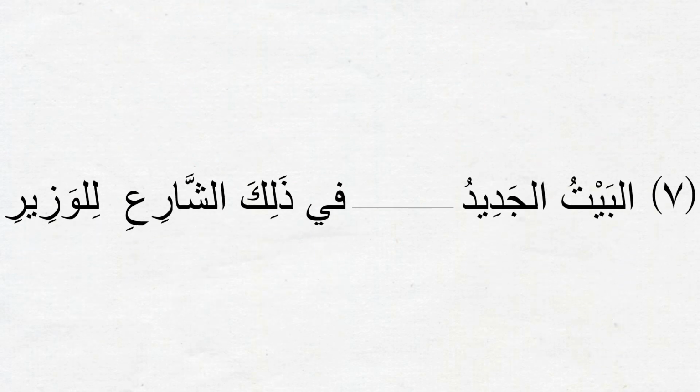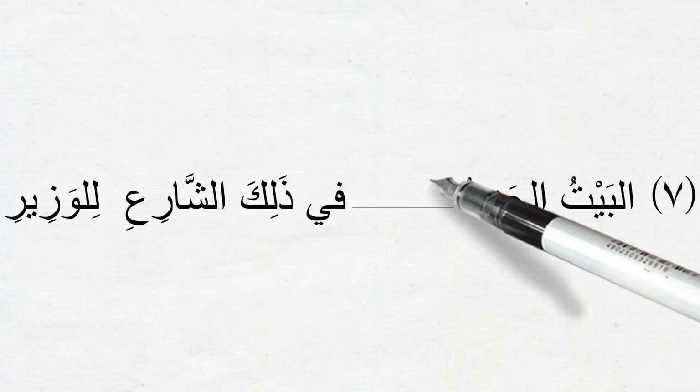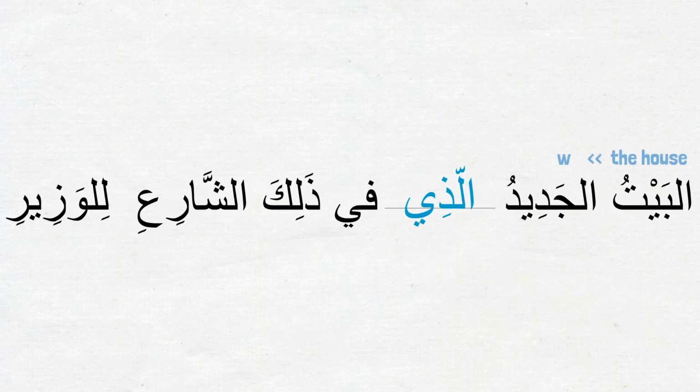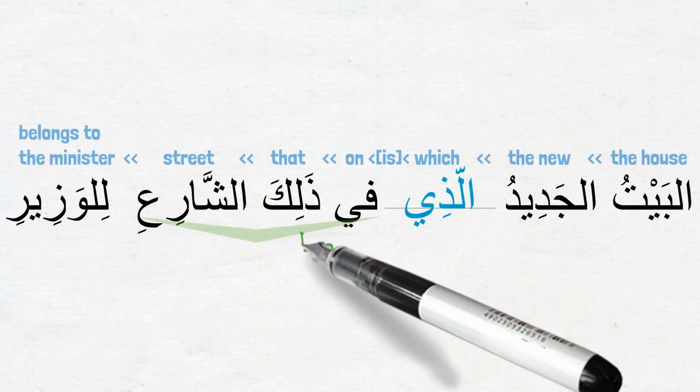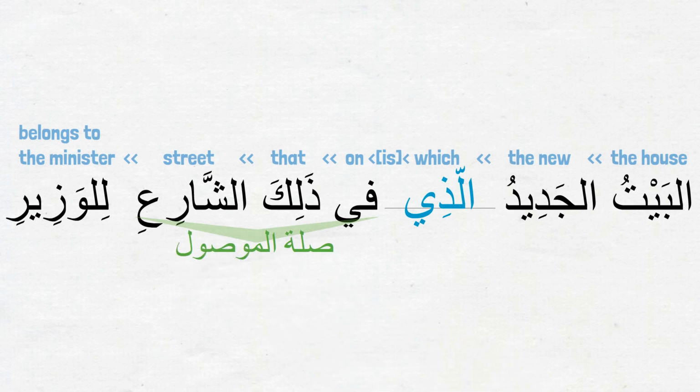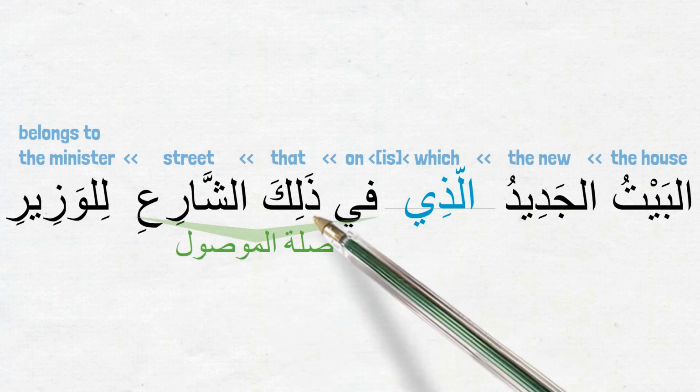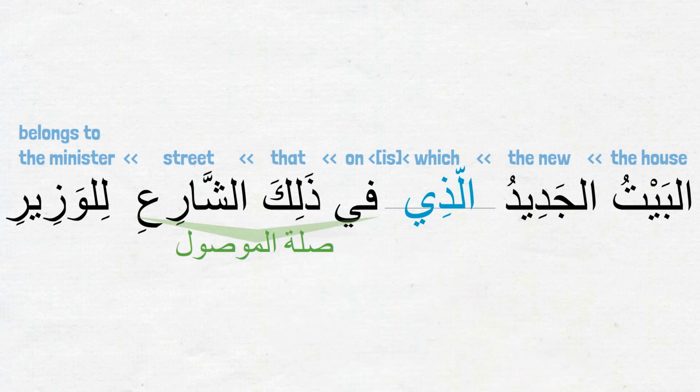Part 7. البيت is مذكر, so we will use الذي and read it as البيت الجديد الذي في ذلك الشارع للوزير. The new house which is on that street belongs to the minister. What would be the صلة here? It is في ذلك الشارع. في is حرف جر, ذلك is اسم مجرور, but because it's مبني we did not see its apparent sign.